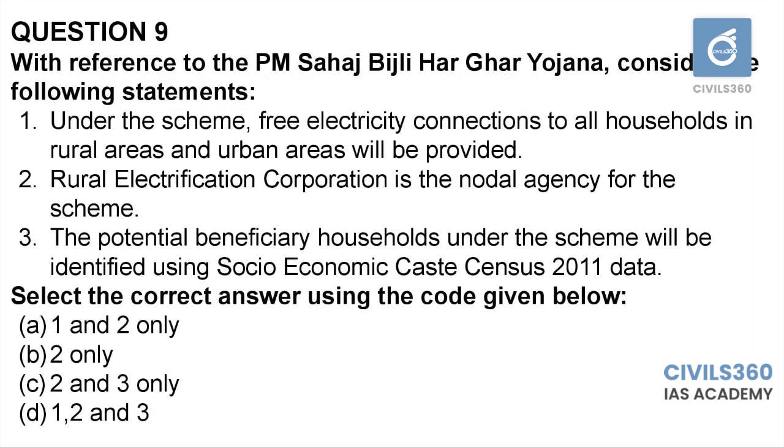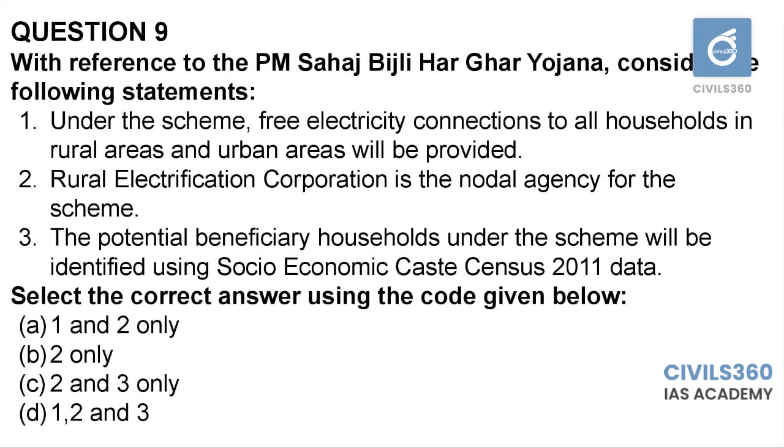9th question, with reference to PM Sahaj Bijli Har Ghar Yojana, consider the following statements. The question is about Saubhagya scheme. Under the scheme, free electricity connections to all households in rural areas and urban areas will be provided. Rural Electrification Corporation is the nodal agency for the scheme.